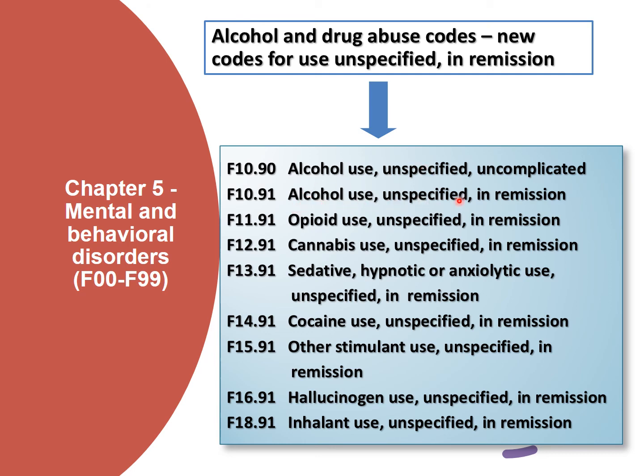Coming to the unspecified in remission, for alcohol use the code is F10.91. For opioid use the code is F11.91. For cannabis use the code is F12.91. Sedative, hypnotic or anxiolytic use the code is F13.91. Cocaine use the code is F14.91. Other stimulant use code is F15.91. Hallucinogen use is F16.91. Inhalant use is F18.91.